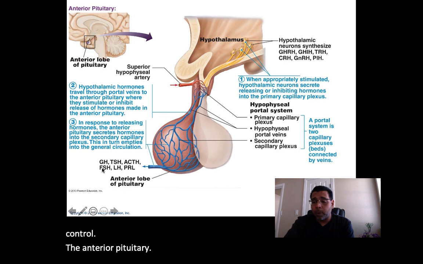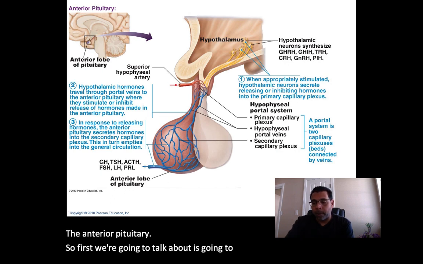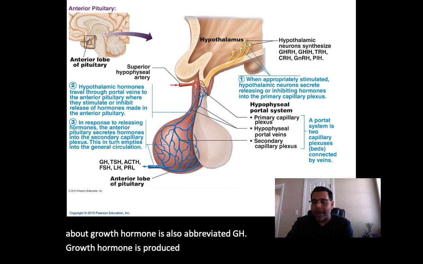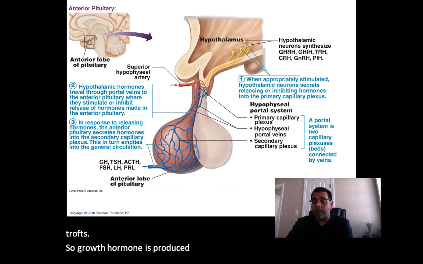So the first hormone we're going to talk about is growth hormone. Growth hormone is also abbreviated GH. Growth hormone is produced by the cells that are called the somatotrophs. So growth hormone is produced by the somatotrophs of the anterior pituitary.